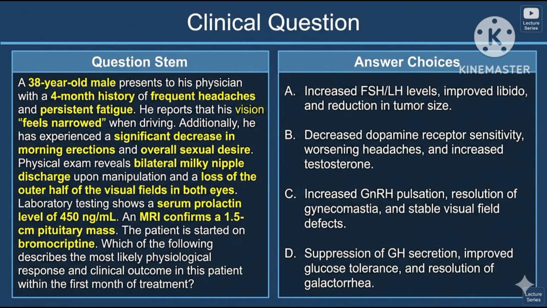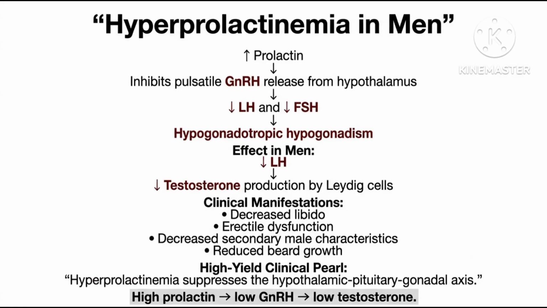Headache and decreased peripheral vision in this patient is due to pituitary mass compressing the optic chiasm. High prolactin level decreases the release of gonadotropin releasing hormone from hypothalamus, resulting in decreased LH and FSH. Decreased LH decreases the release of testosterone from Leydig cells. Thus, this patient has decreased libido and morning erection.